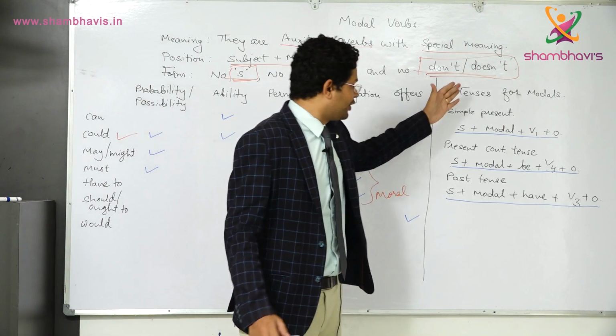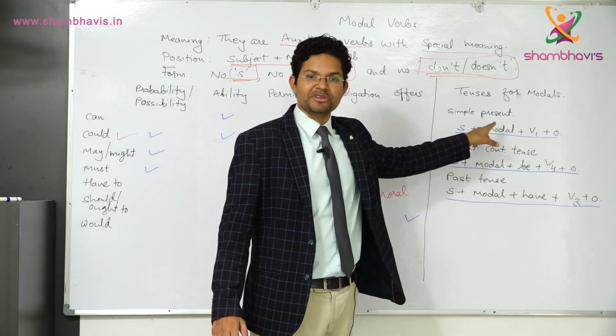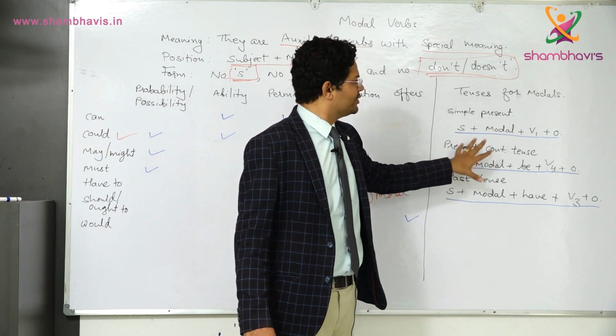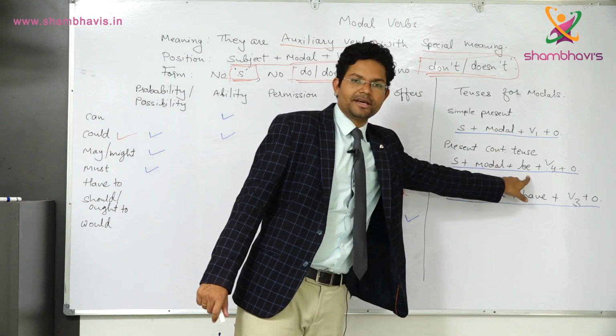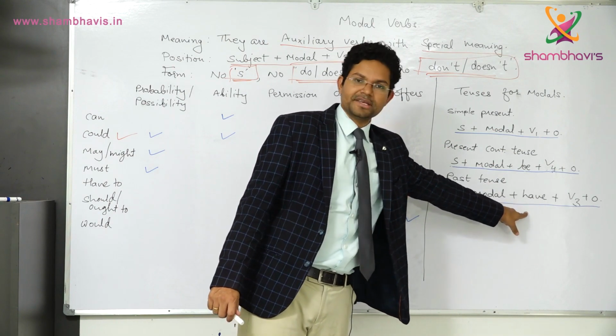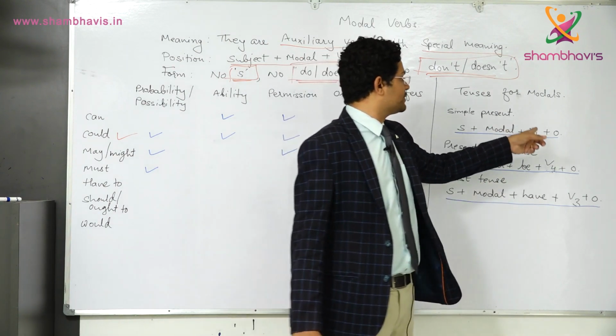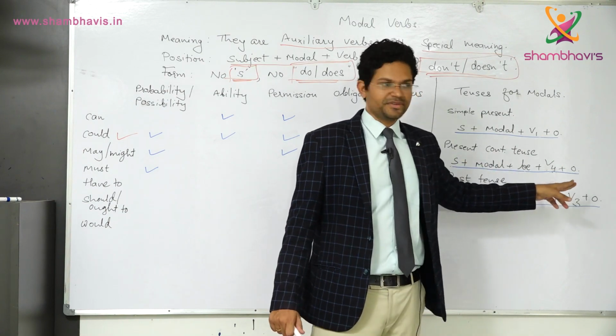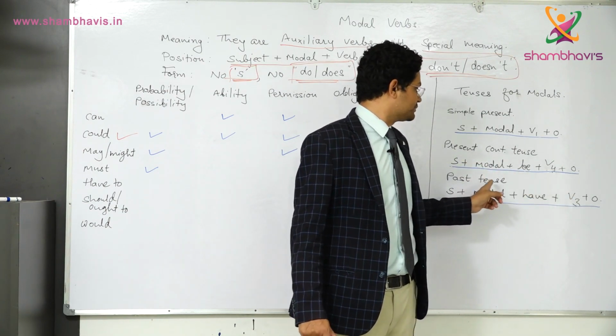Remember that in all of them the place of the modal is immediately after the subject. Only in continuous tense we have to add the linking verb be, and in past tense the linking verb have. Then the main verb in present tense is V1, the main verb in continuous tense is V4, and the main verb in past tense is V3.